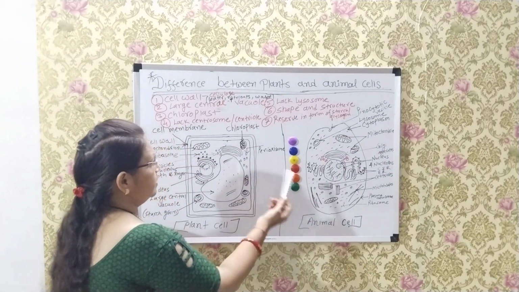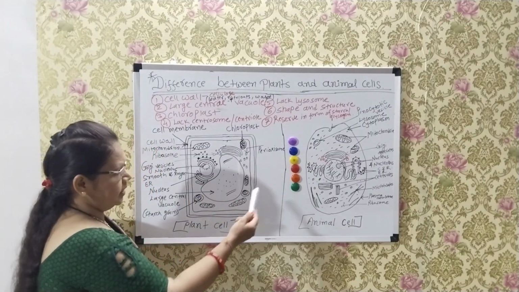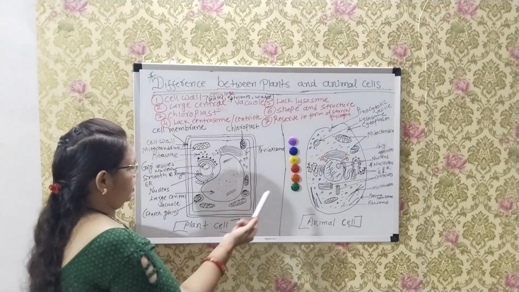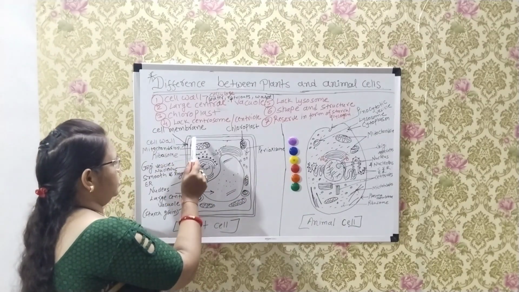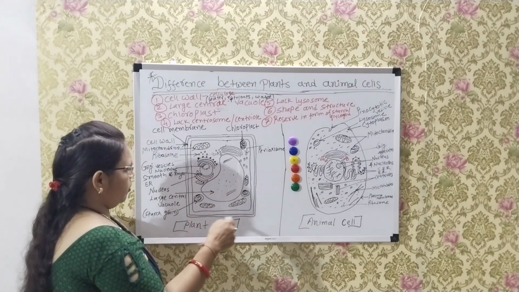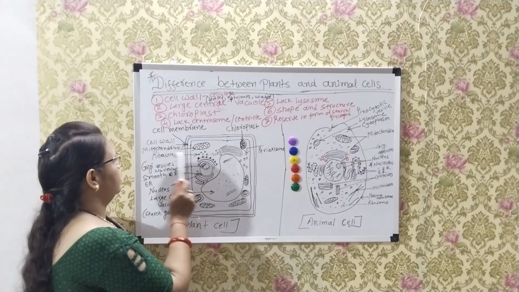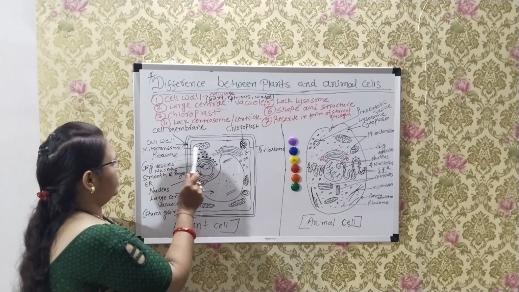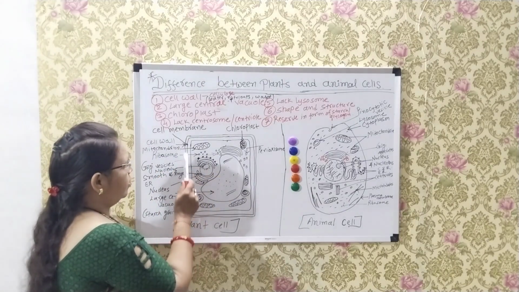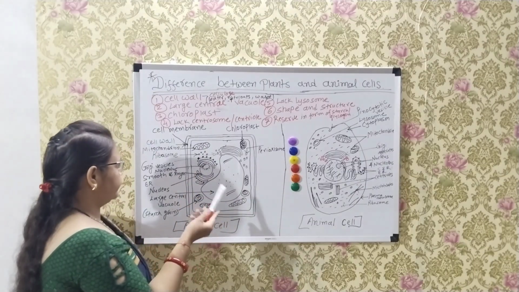So this is the type of difference between plant cells and animal cells. Here is the diagrammatic representation. You see here, this is a cell wall surrounding the cell and protecting the cell. Second is the mitochondria, which provides energy to the cell.